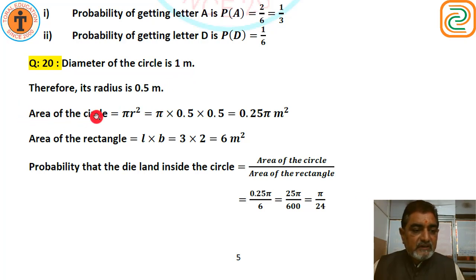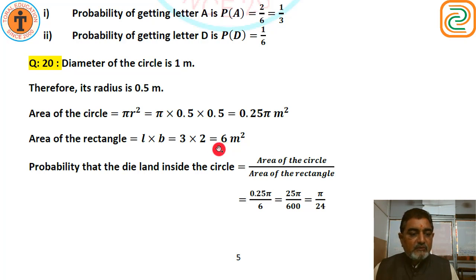We can say area of the circle is pi r square. R means 0.5. Pi into 0.5 into 0.5 because it's a square. 0.5 into 0.5, that is 0.25 pi meter square. And area of rectangle is L into B. L is 3 and B is 2 meter, given. So 3 2s are 6.